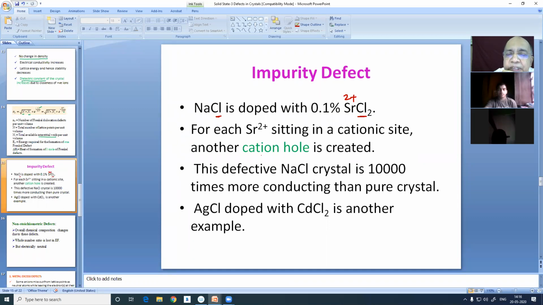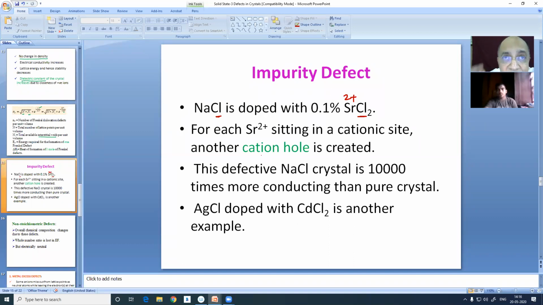Here a cationic hole is created. Supposing you have a calcium fluoride structure and you are doping with 0.1% sodium chloride, where calcium ions will be, some of the calcium ions will be replaced by sodium ions.